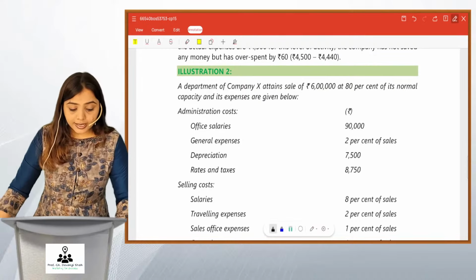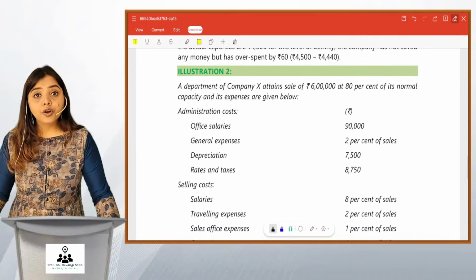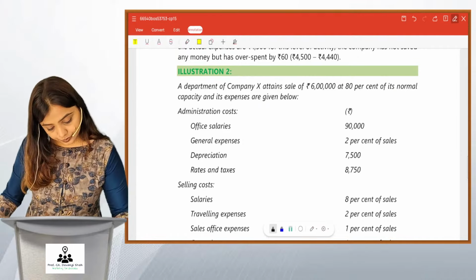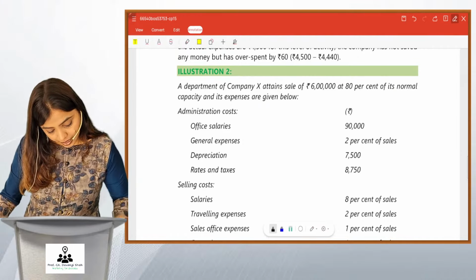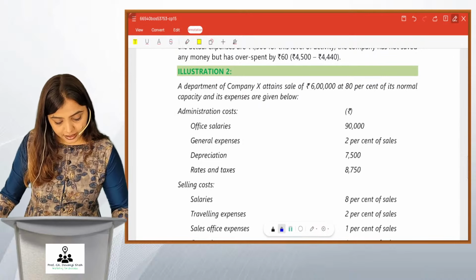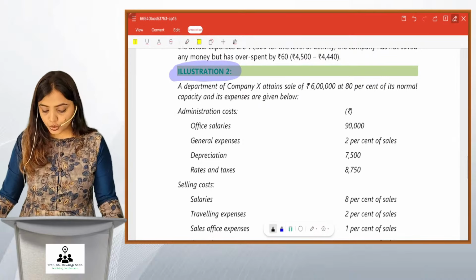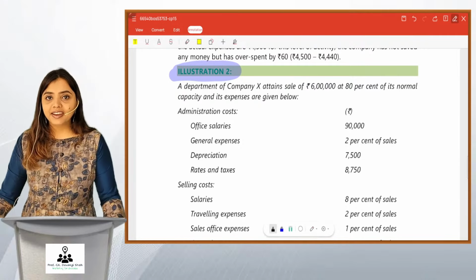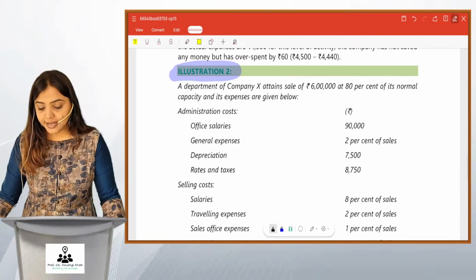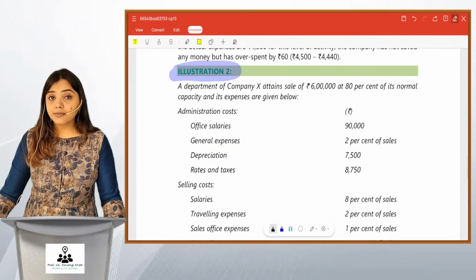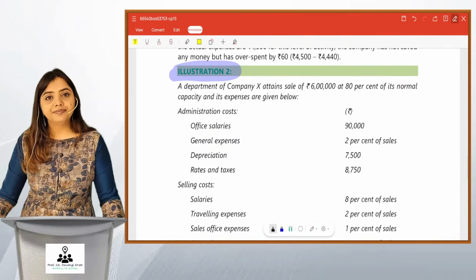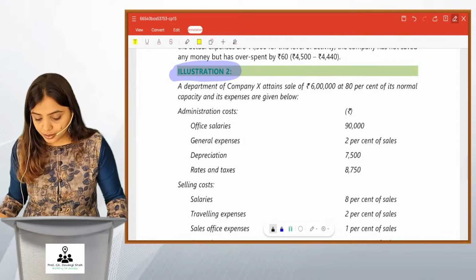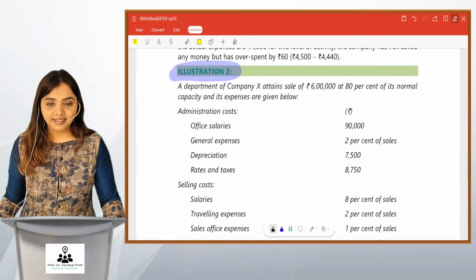Okay. So let's proceed further with more sums of flexible budget. We go to this illustration number 2. I'm sure you must be thinking that this chapter is so simple, how nice and easy this chapter is. Right? And we have not opened our ICAI book so far. And such sums come in exam. Yes, they come. And sometimes ICAI gives such surprises to us. Right? Putting such an easy sum.